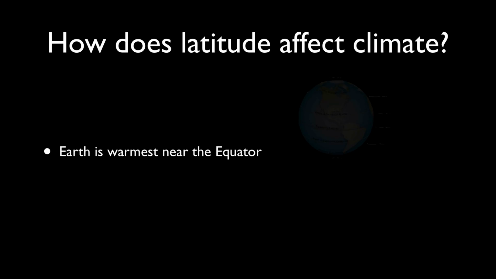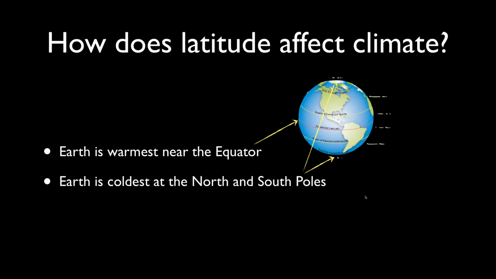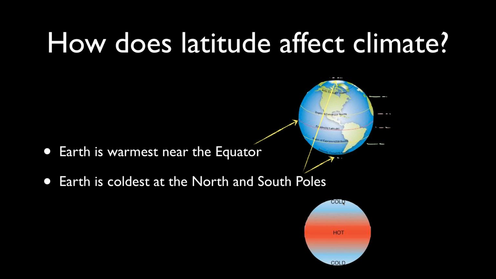We know that the Earth is warmest near the equator, which is right there at the center of the Earth. Anywhere along the equator from the Tropic of Cancer down to the Tropic of Capricorn, this area of the Earth is always going to be the warmest because it gets the most direct sunlight. And we know that the Earth is coldest at the North and South poles. Because again, based on the shape of the Earth, these poles get the least amount of direct sunlight, and direct sunlight equals energy, which equals heat. So again, the poles are cold, and along the equator, above and below the equator, we get hot temperatures all year round.